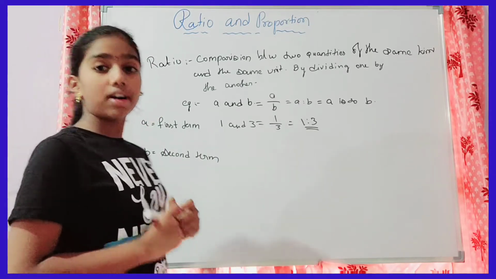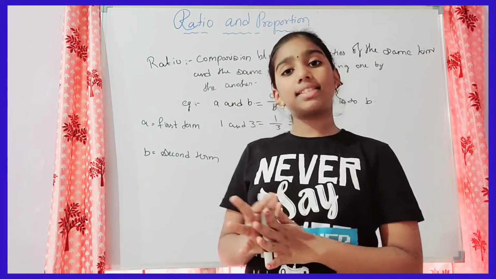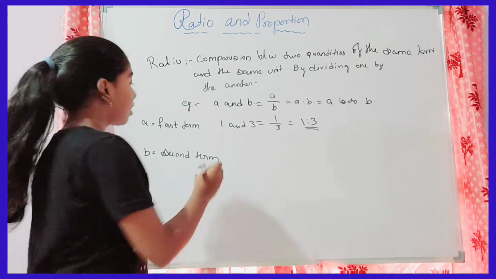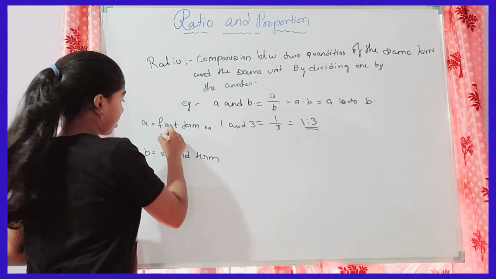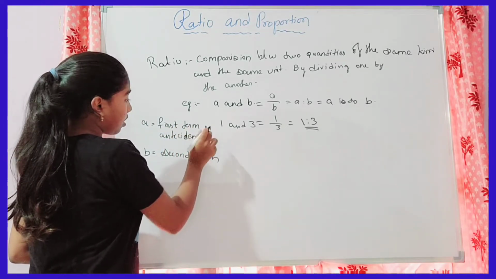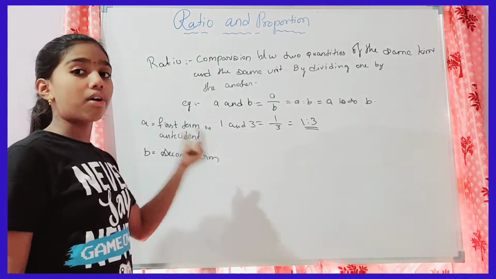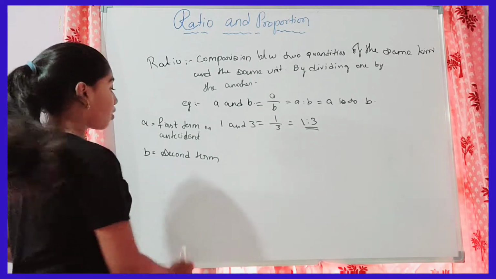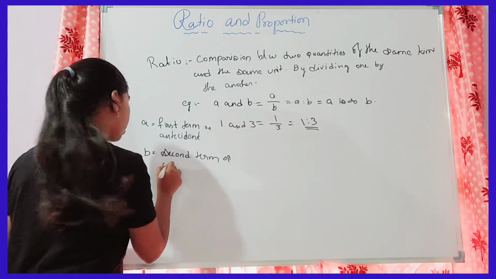Not only first term and second term, these two have other names also. So let's see those. A can be called the first term or the antecedent, and the second term, that is B, can be called the second term or the consequent.